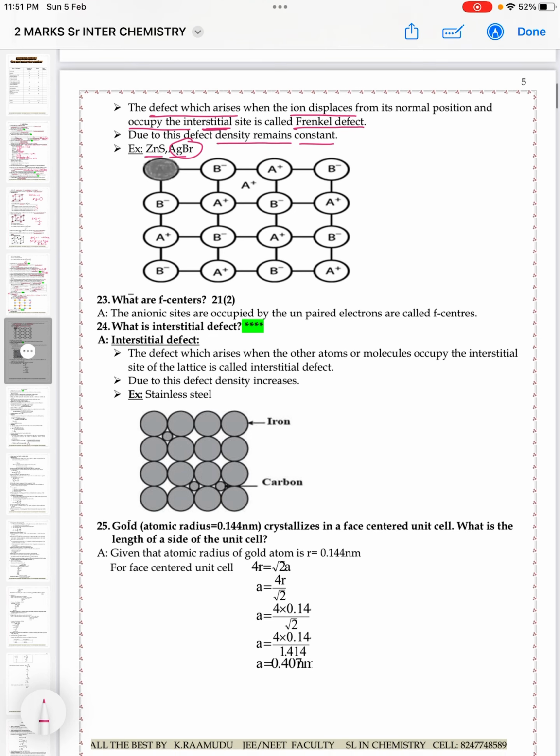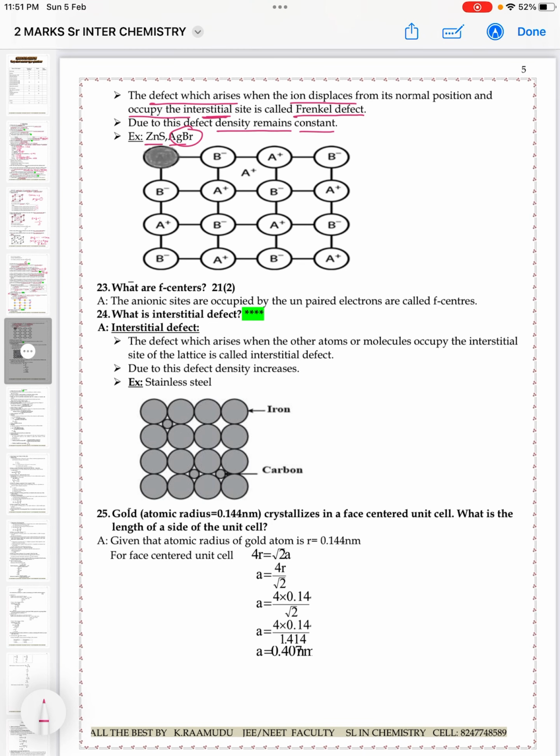Next, one more important question is F-centers. Anionic sites occupied by unpaired electrons are called F-centers. For example, if any anion is missing from the crystal, the position is occupied by an electron, which is called an F-center. As the number of F-centers increases, the intensity of the color increases.